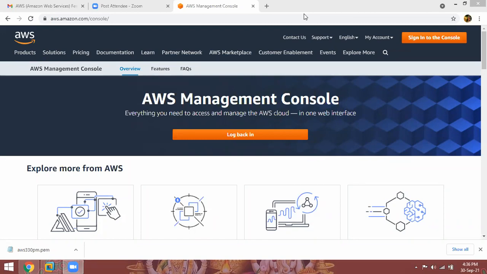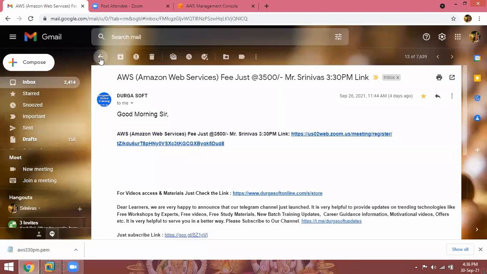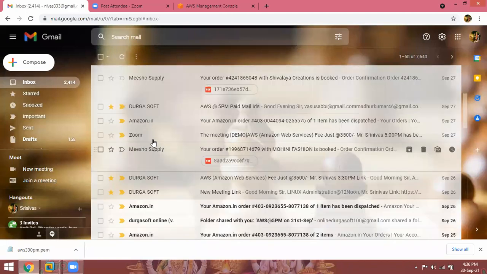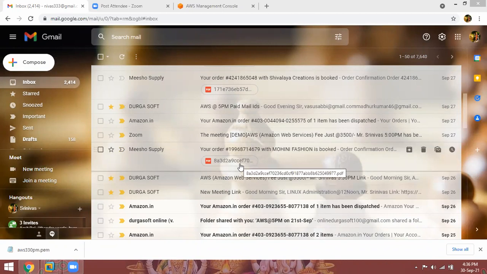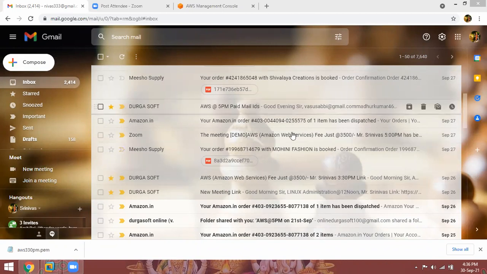Because from 8 o'clock in the morning up to 10 o'clock at night I am in classes only. Every day, every minute I have to check my emails because I have to log into the next classes, the links. So I can see mails regularly, it is in an open state anytime. You can put a screenshot and send a mail to me, and I will reply.